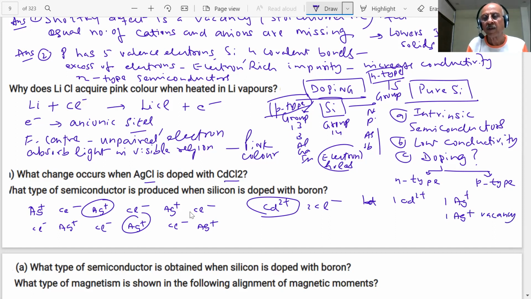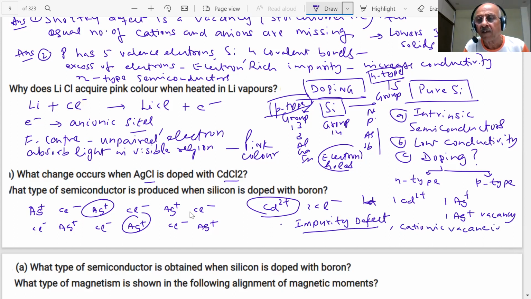Okay? So what do we call this? What will be the result? It will create an impurity defect in this case. This is called an impurity defect and will create vacant sites, cationic vacancies, equal to the number of Cd2 plus added.